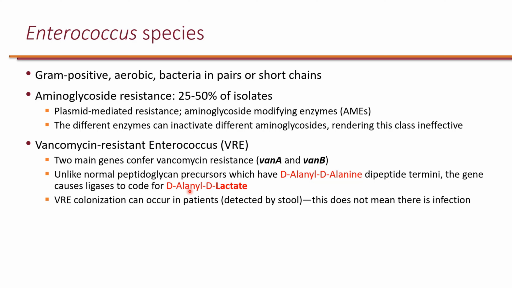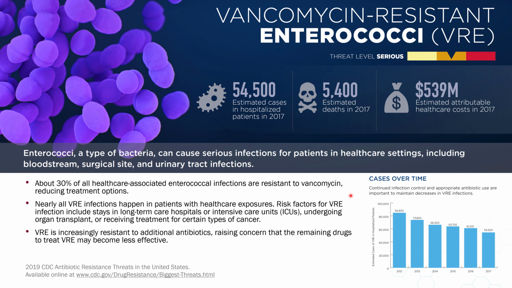So Enterococcus at this point will be VRE, it continues to replicate, and vancomycin will be ineffective. Now, Enterococcus is part of the human flora, so it is common for people to be colonized with VRE, and that can be detected by screening tools on a stool sample.